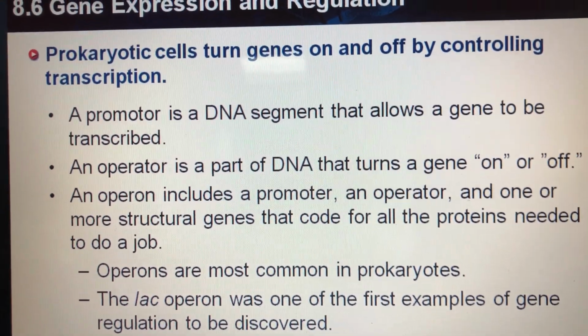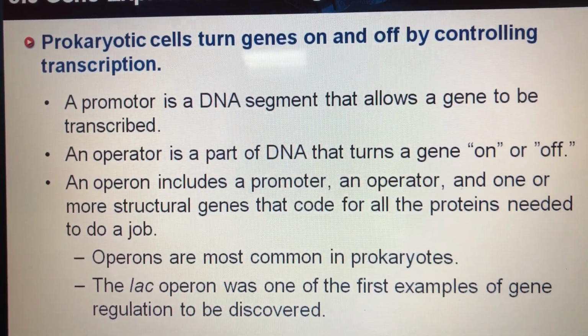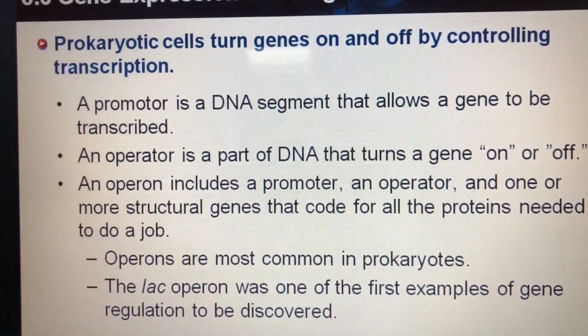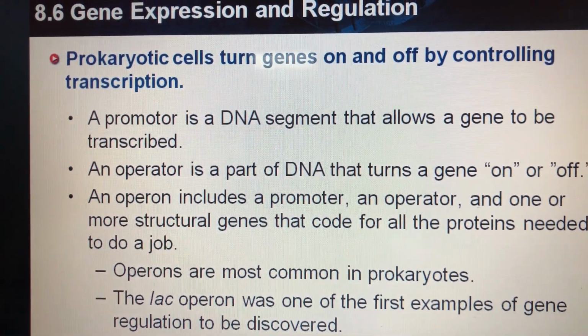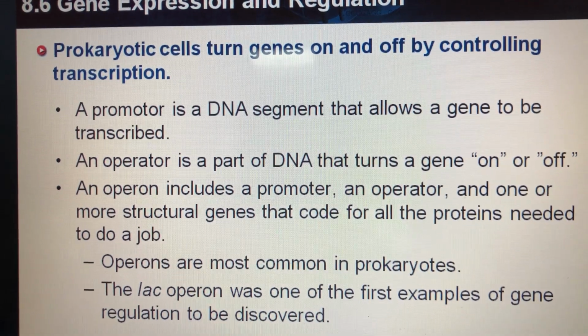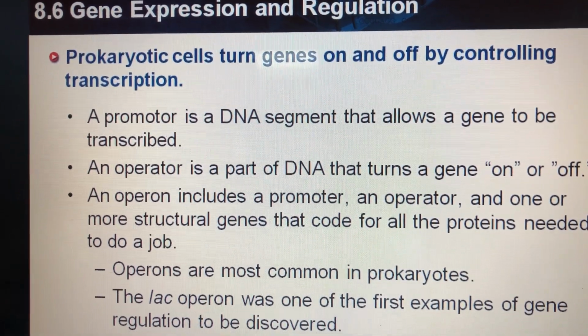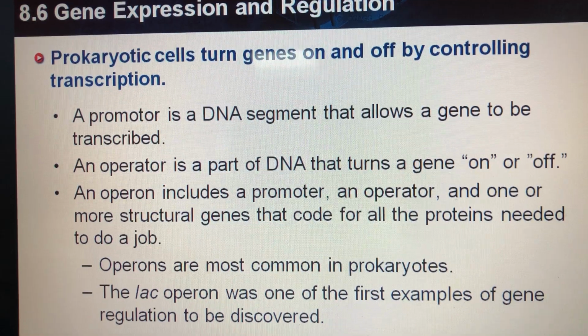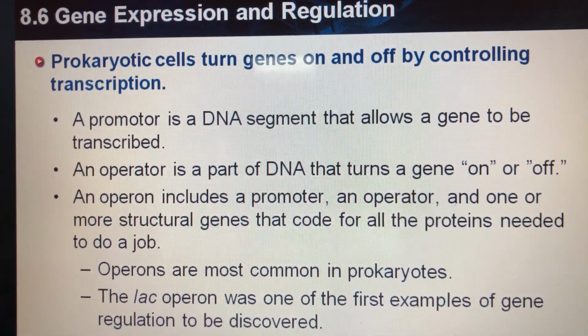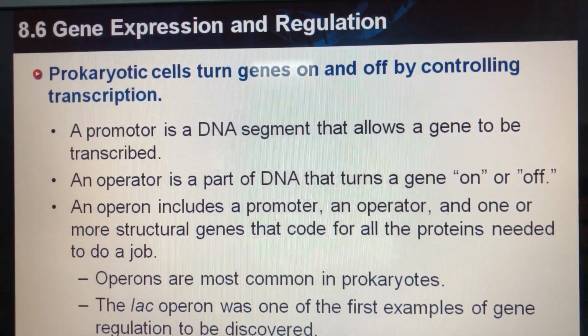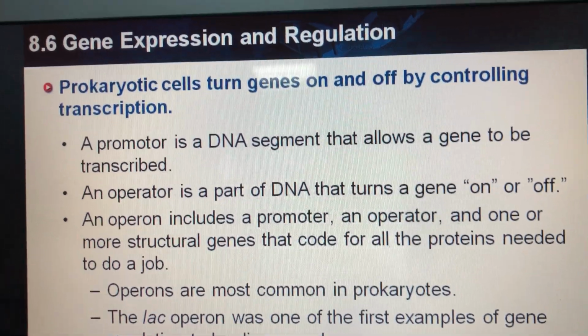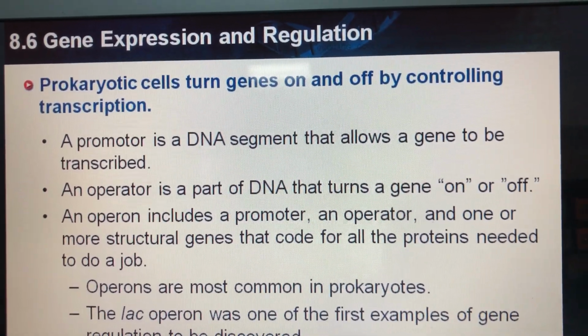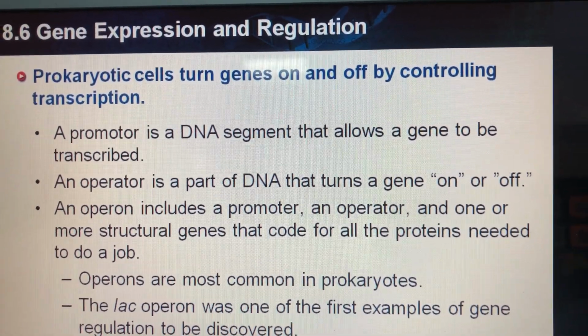Now, promoter and operator are segments of the DNA. The promoter allows a gene to be transcribed, and this helps the RNA polymerase to transcribe the mRNA. Now, the operator is the part of DNA that turns a gene on and off.